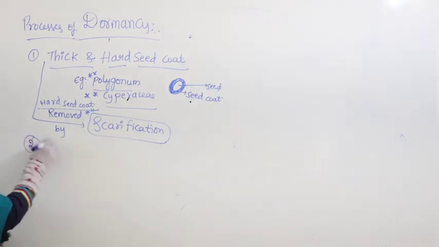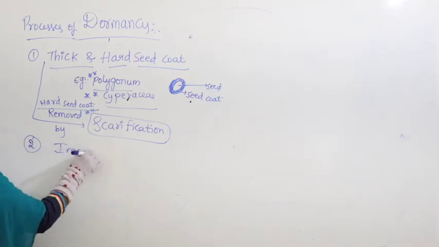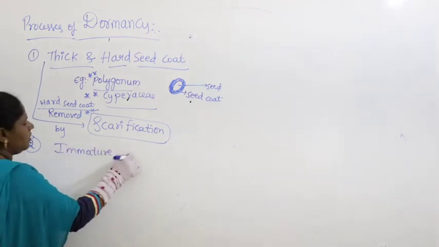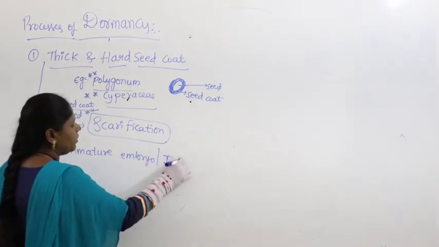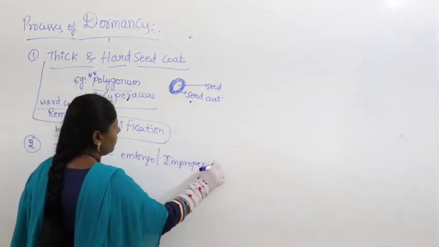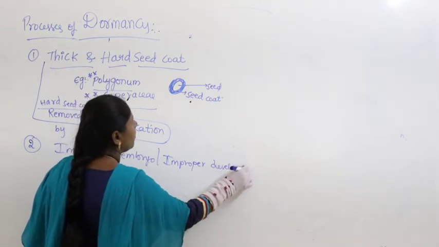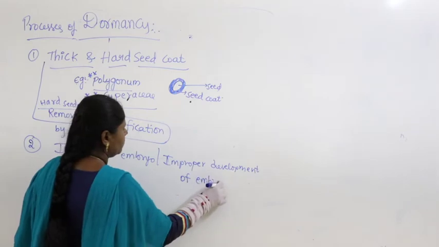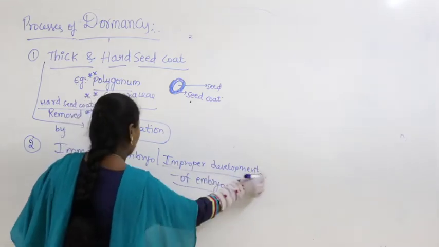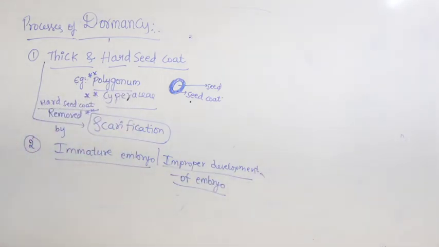Then it may be due to an immature embryo, or poor or improper development of the embryo. What exactly is the meaning of this?